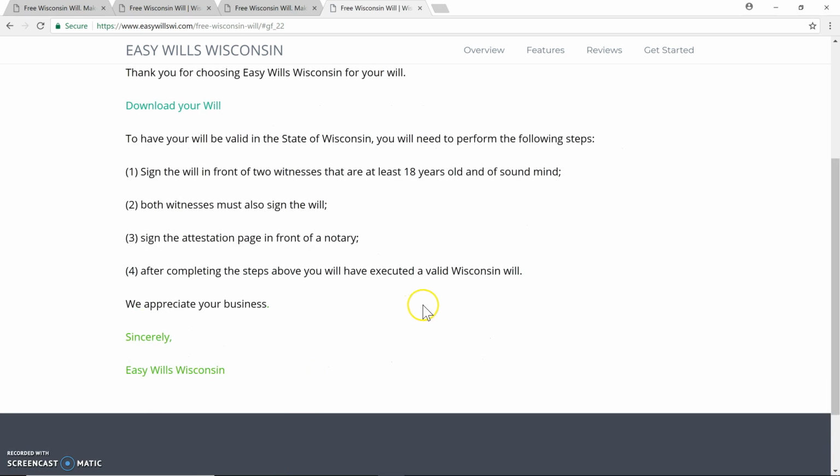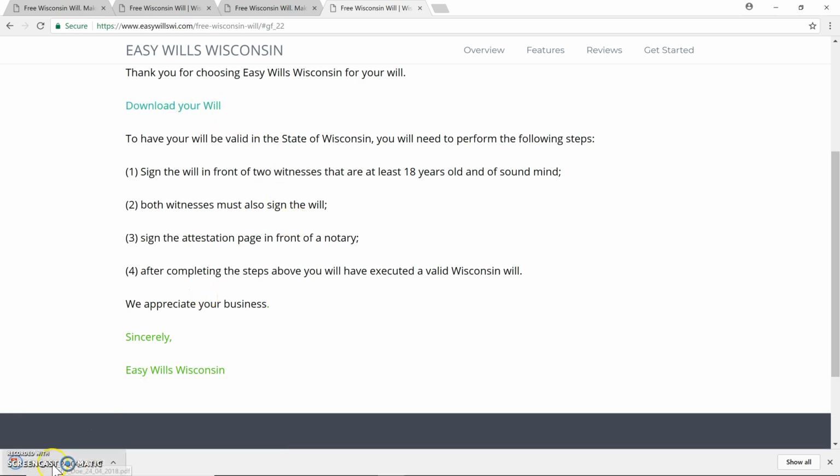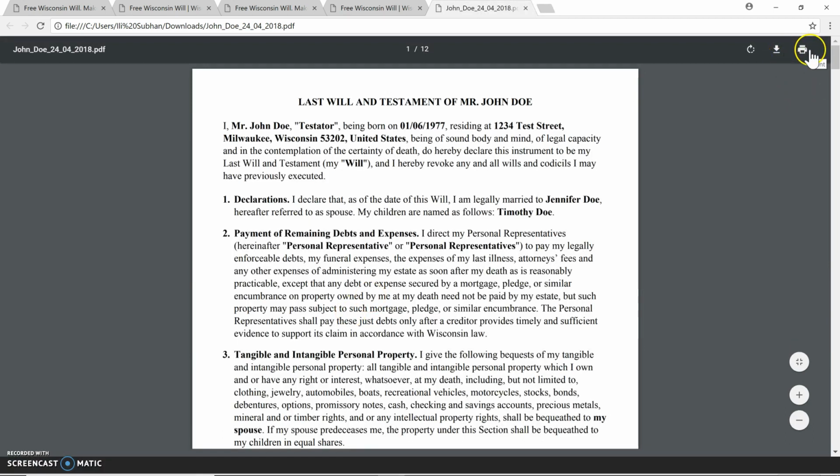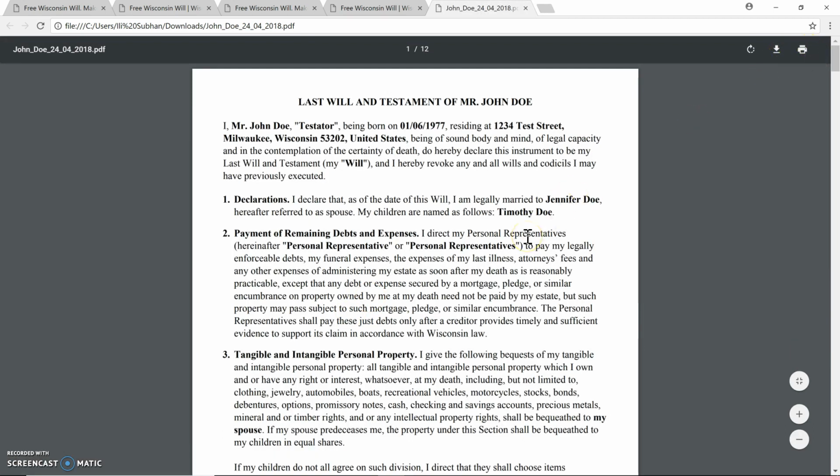So I'm going to click Submit here. As you see, we're taken to the final page. You'll just click on Download Your Will, and just for the tutorial today, I'm going to click Download so you can see how it works. You'll open up the PDF, and there you go. There's the will. You'll come up here to Print, click on Print, print your will, and you're all set. It's that simple. It's that easy.